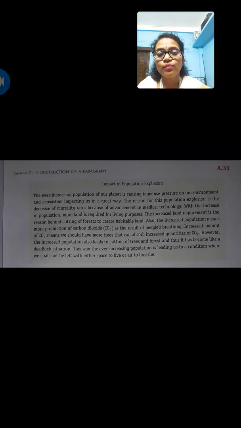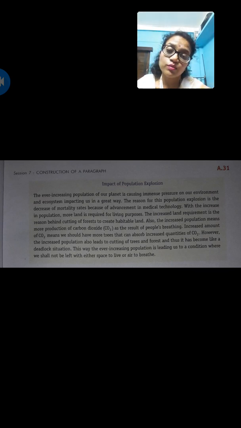Then finally, how will your paragraph look? Your paragraph will look somewhat like this. The topic at the top. The first sentence is all about describing the topic. In between, the different sentences based on the different outline points, meaning the important points to be covered on this topic. And the last line is based on the conclusion part, meaning how you're going to wind up the paragraph. So this is how we can write a good paragraph.